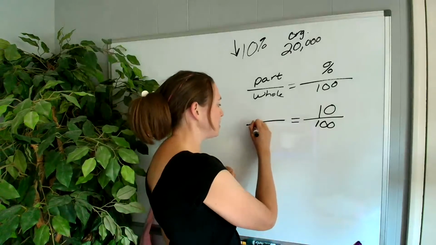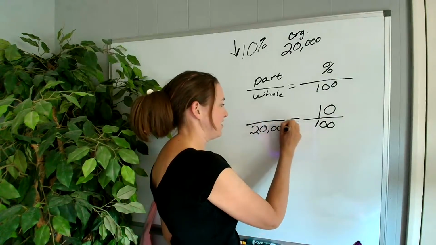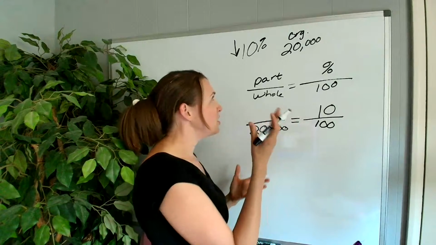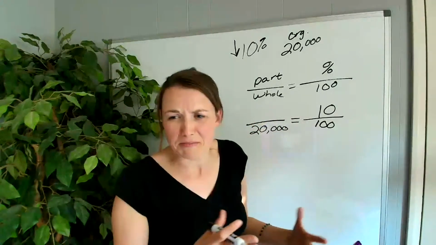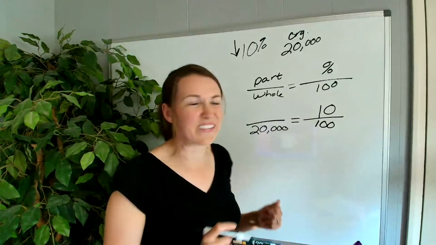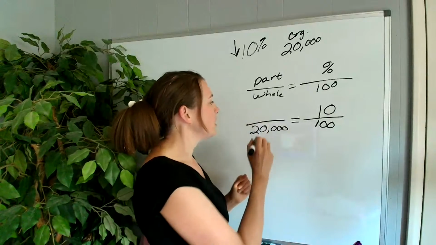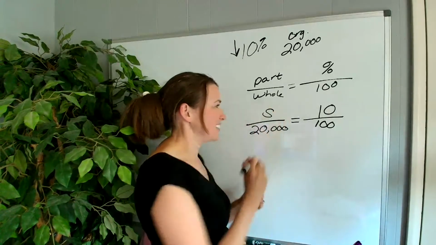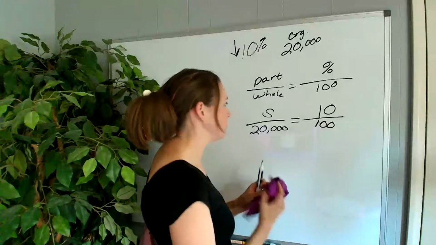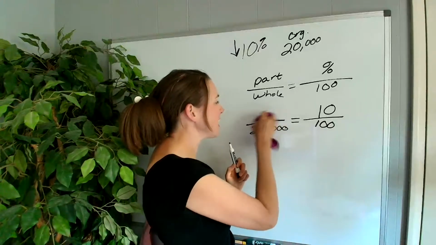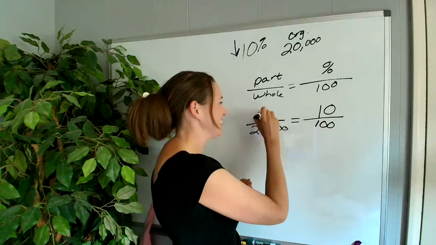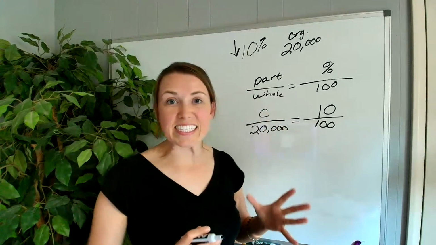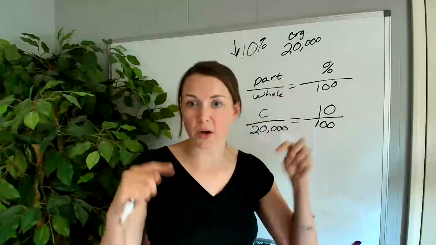So I'm going to put here 20,000. And then we'll just put a different letter here. Okay, Rhonda, good job. You can use whatever letter you want. We're going to say C for car. So this is how much the car has depreciated, going down.